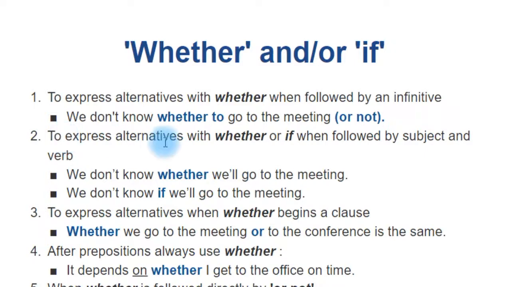Now, to express alternatives with whether or if when followed by subject and verb. In this case, we don't know whether we'll go to the meeting or we don't know if we'll go to the meeting. So the same idea, exactly the same idea. If it's followed by subject and verb, then we may use one or the other, okay? One or the other. But remember, never do it if you have an infinitive, whether to do it, whether to run, whether to run a marathon or whatever, okay?